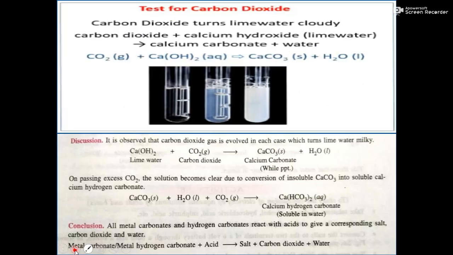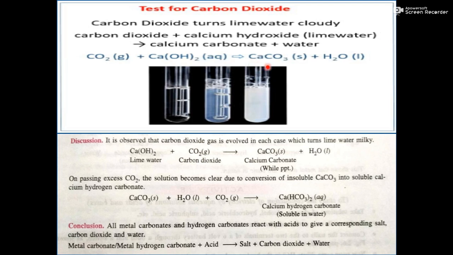Let's discuss this equation. Carbon dioxide turns lime water cloudy. Carbon dioxide plus calcium hydroxide, meaning lime water, forms calcium carbonate and water. You can see here this one is colorless. When with the help of our test tube we pass carbon dioxide, then it turns milky. What is this milky solution? This is calcium carbonate. So now one more question is there, why does lime water turn milky?